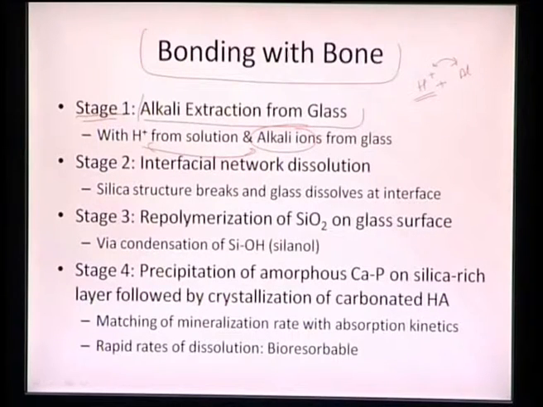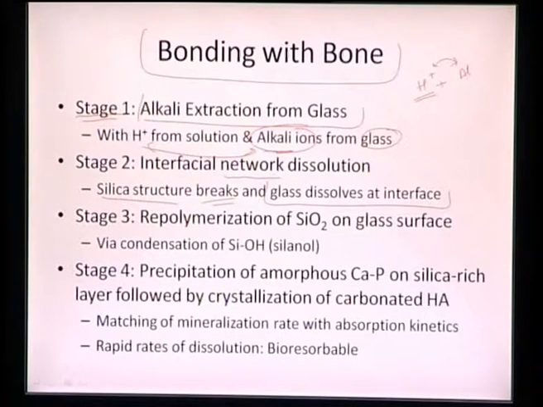So that is what will happen in the first stage: the alkali will start getting dissolved, basically combining with hydrogen ions, and that's how it will remove the alkali ions from the glass. And second, once the alkali ion is removed, it will break the silica structure. All the network we had in the silica because of the alkali ion will start deteriorating, and it will break it, and the glass will start dissolving at the interface.